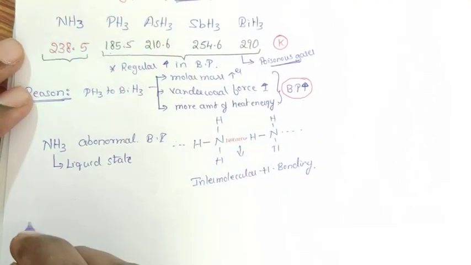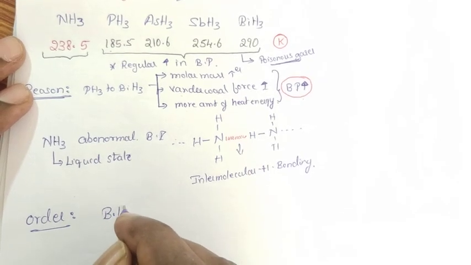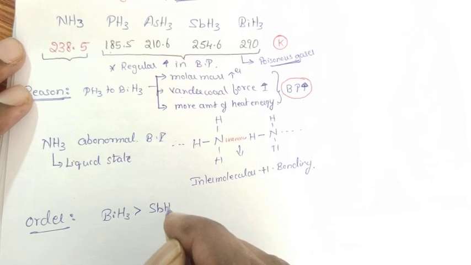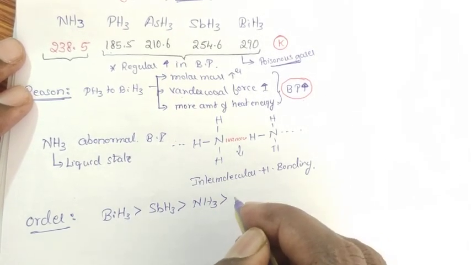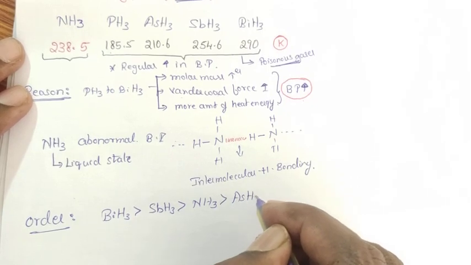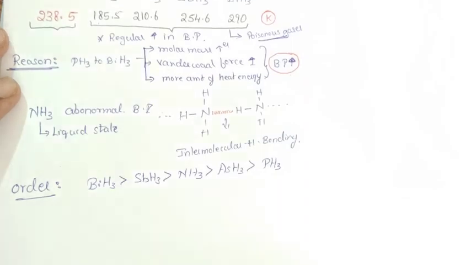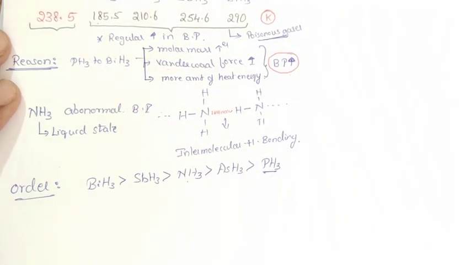So if I write the order, it is like this. Bismuthine possesses high boiling point when compared to stibine, when compared to ammonia, when compared to arsine, when compared to phosphine. In NCERT publication book, there is one question. Why does phosphine possess lower boiling point than ammonia?